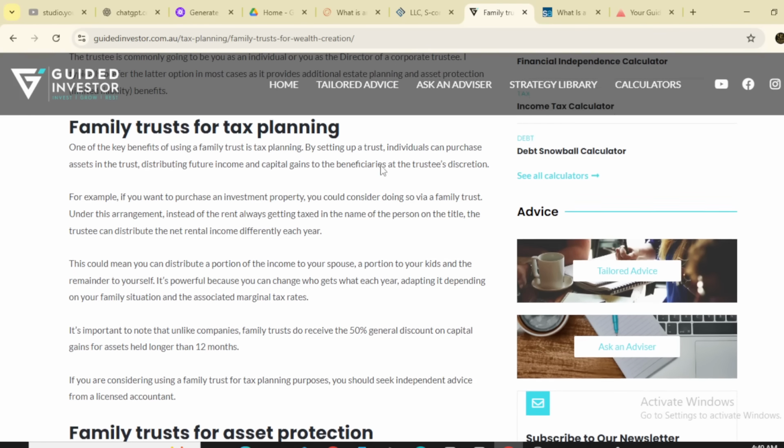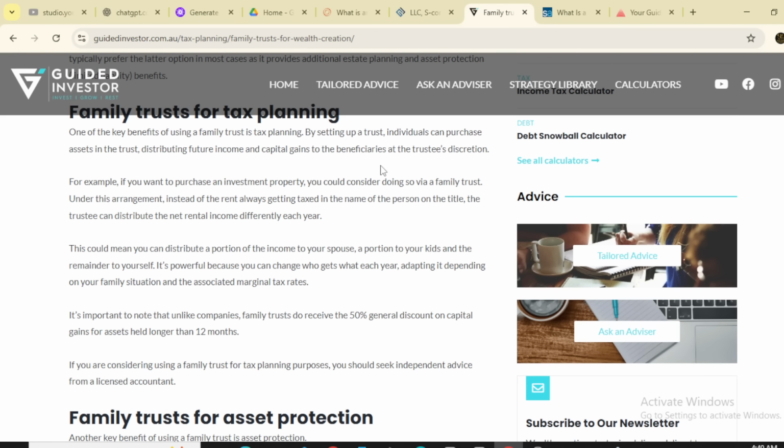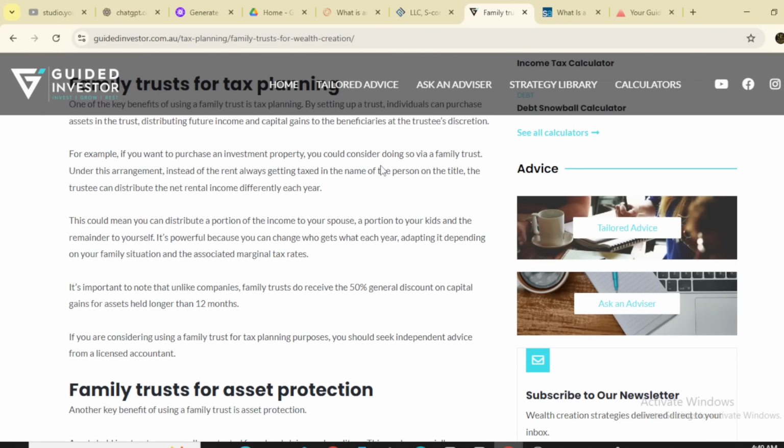Family trust for tax planning. One of the key benefits of using a family trust is tax planning. By setting up a trust, an individual can purchase assets in the trust, distributing future income and capital gains to the beneficiaries at the trustee's discretion.